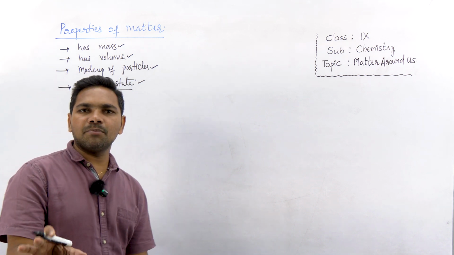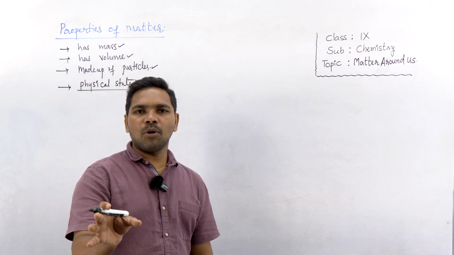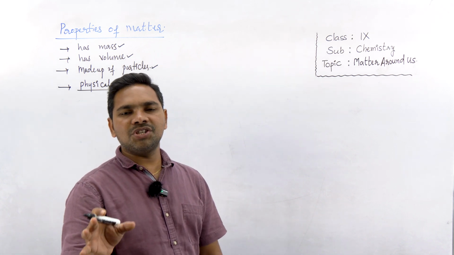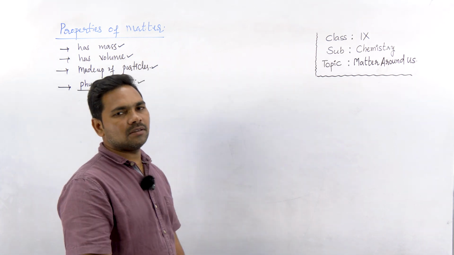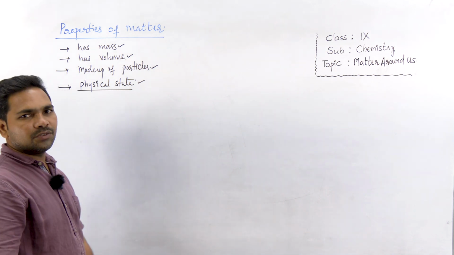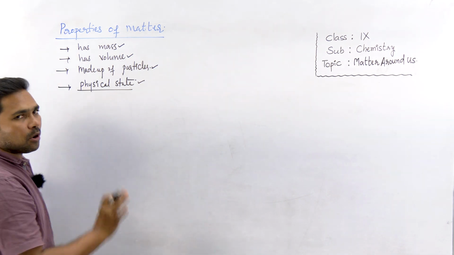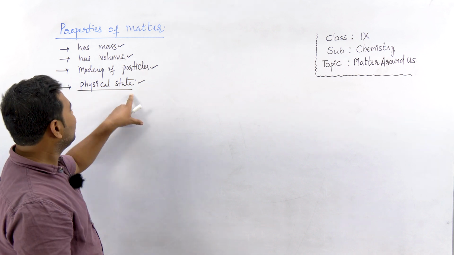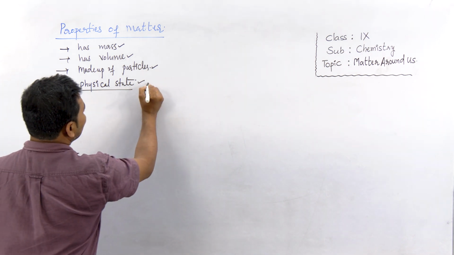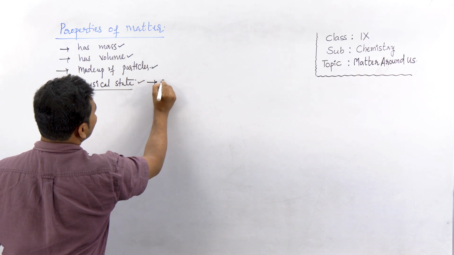What is meant by physical properties? The properties that can be identified without changing the composition of matter are called physical properties. So physical state is one of the physical properties of matter, the appearance, how it appears. Matter exists in three physical states.